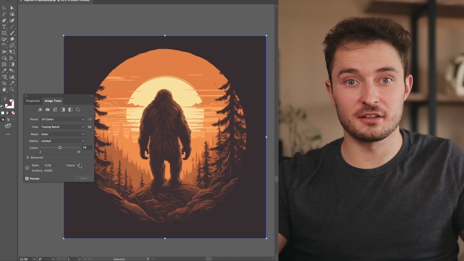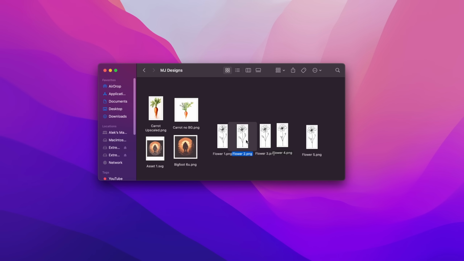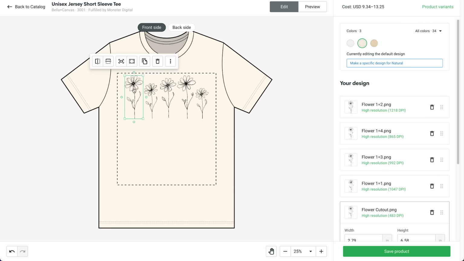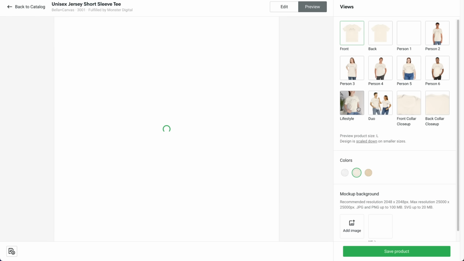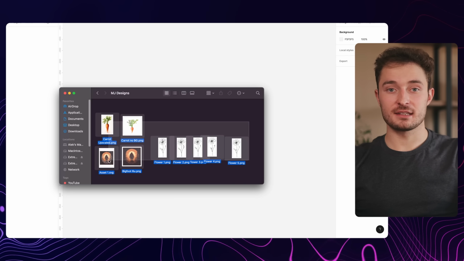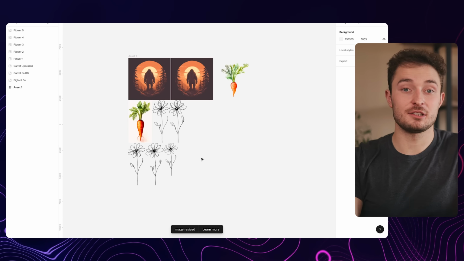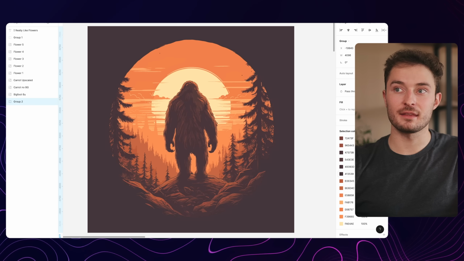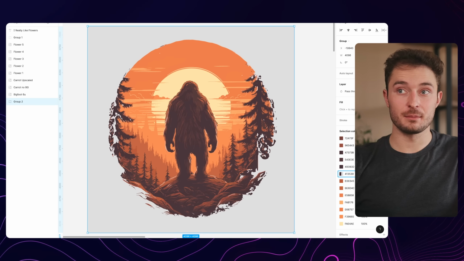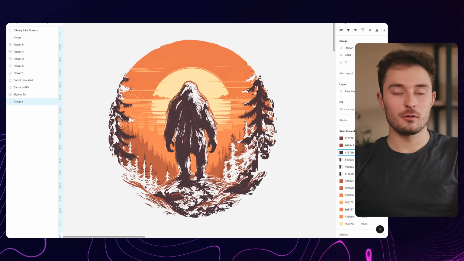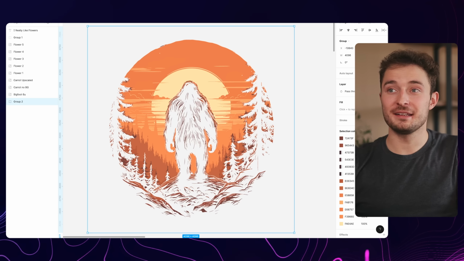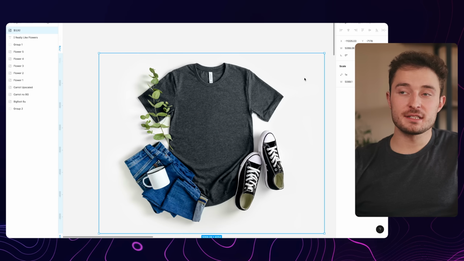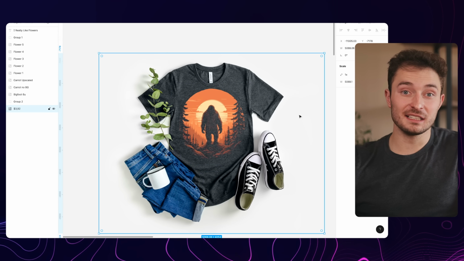This is where it all starts to come together. I just have a bunch of files that are all of my designs ready to be used. I could just start uploading them directly to Printify and start building out some shirts like this. Or I could get a little bit fancier and bring those same graphics into a free program like Figma. I could do things like add some text near the design. I could use my Sasquatch design that I just made and remove some of the darker colors. And now I know it looks terrible at the moment in this white background, but as soon as I put it on a mockup, you can see how it really comes to life.